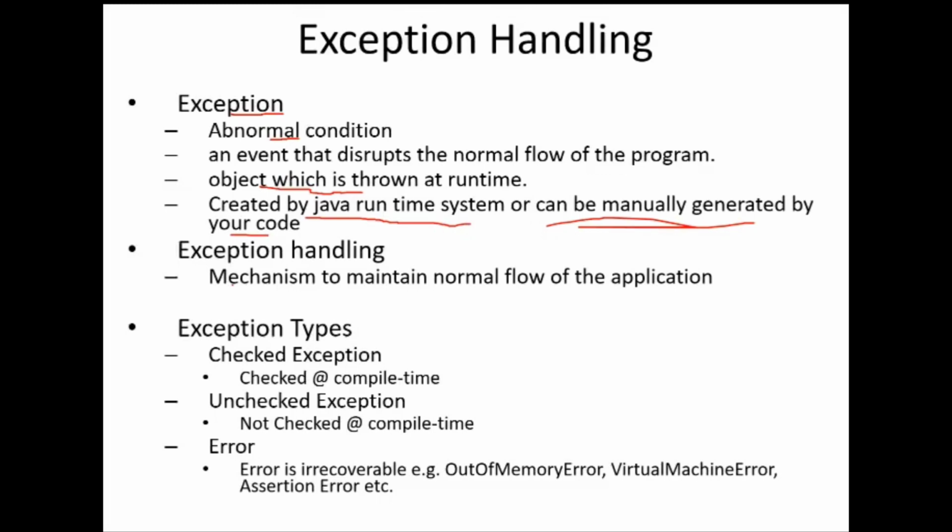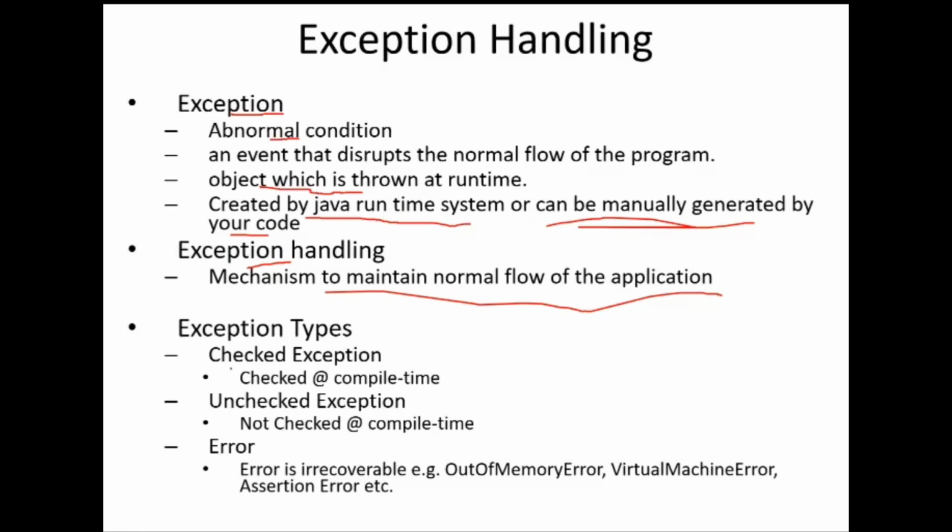When an exception occurs, the program is terminated abnormally. To avoid that, we have the exception handling mechanism. By using that, we can maintain the normal flow of the application. If an exception occurs, the program is terminated abnormally. If we handle that exception, then it will maintain the normal flow of the application.